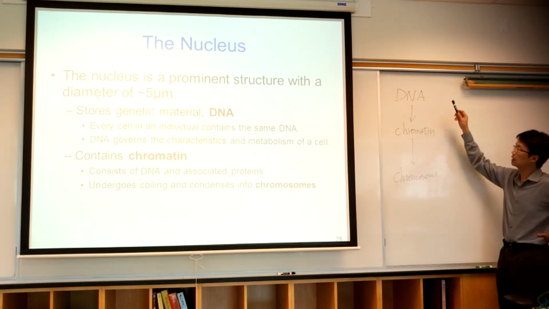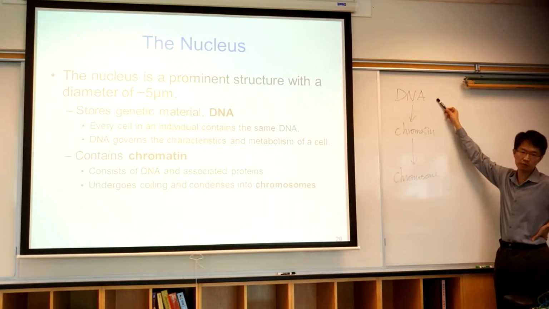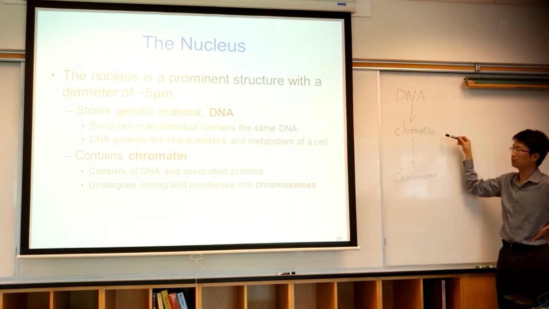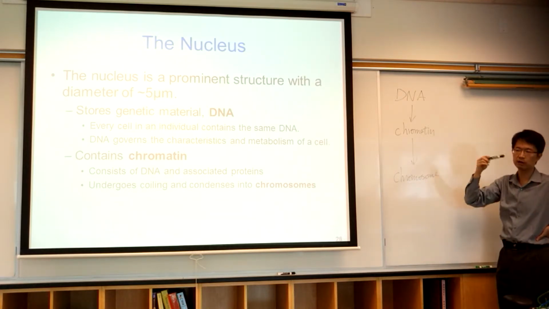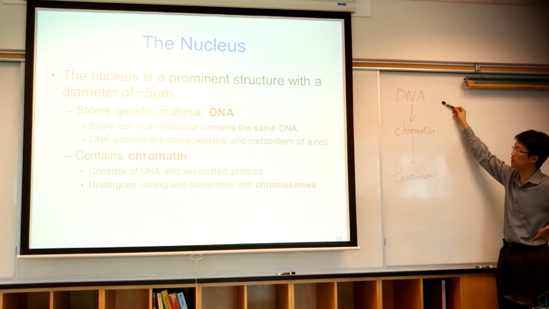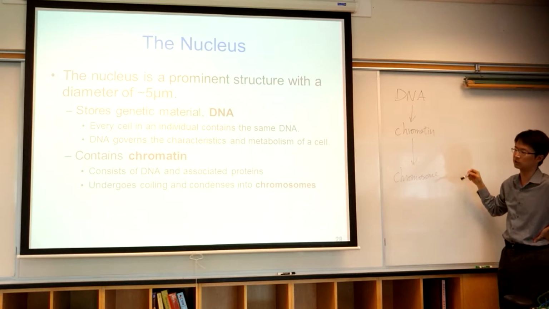Similarly, DNA is like the primary structure. When DNA coils together, it forms chromatin. When chromatin coils together, with further coiling, it forms chromosome. So it is primary structure, secondary structure, tertiary structure.